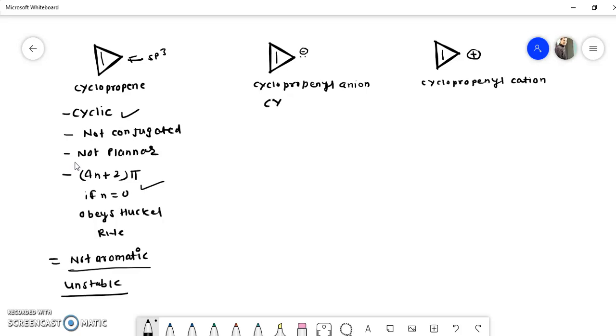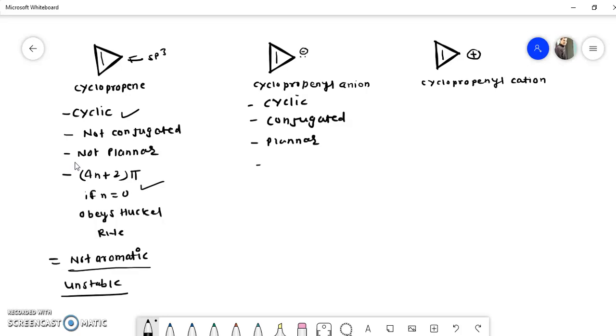Okay, now consider this cyclopropenyl anion. Now it is cyclic in nature. Now you will find here that this structure can be represented in a resonance form. If we shift this bond here, then the negative charge will come here. So in this way we can say that it is conjugated, and this is planar as well. So it is cyclic, conjugated and planar.